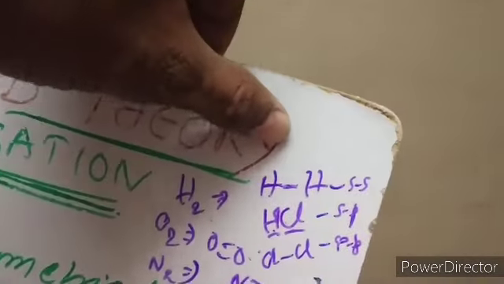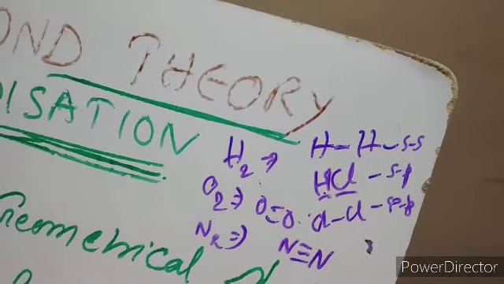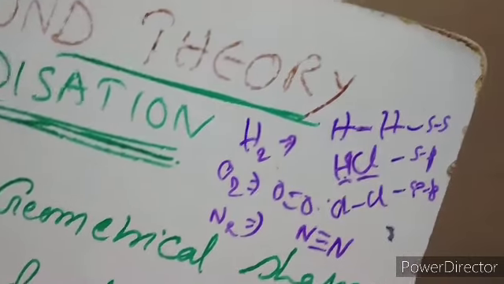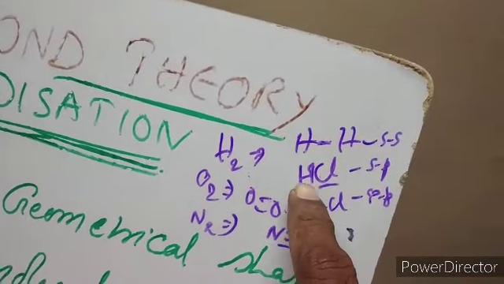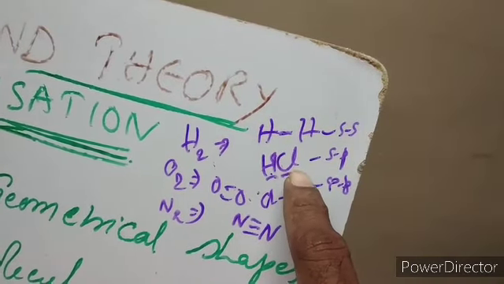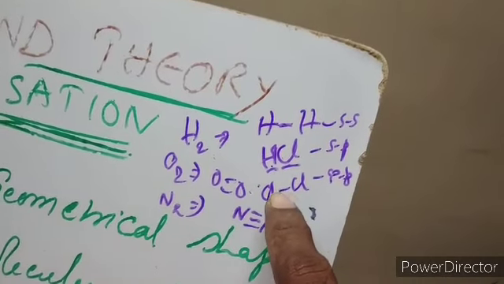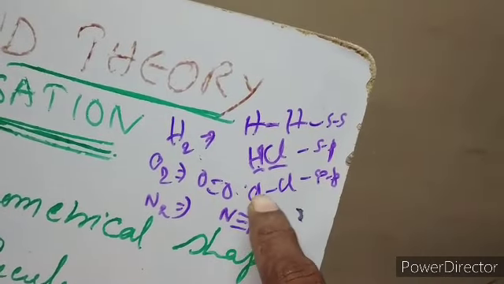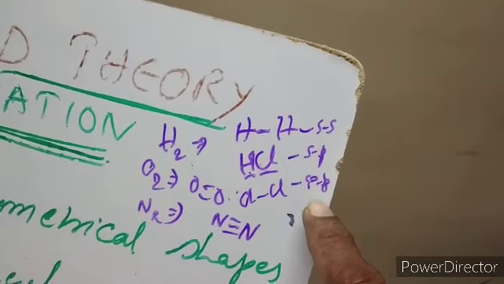For example, H2: there is a single bond between H and H. This happens due to overlap of the s orbital of one hydrogen with the s orbital of the other hydrogen. In the HCl molecule, this happens because of the overlap of the s orbital of hydrogen with the p orbital of chlorine. And in the Cl2 molecule, this happens due to overlap of the p orbital of one chlorine with the p orbital of the other chlorine. So ss overlap, sp overlap, pp overlap.